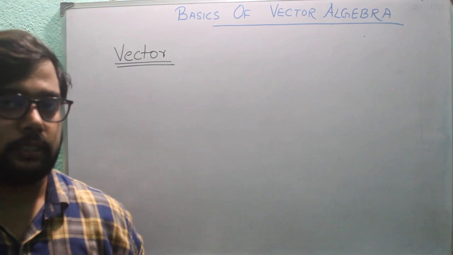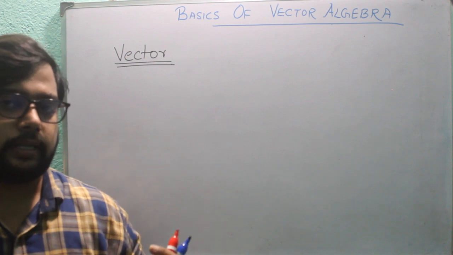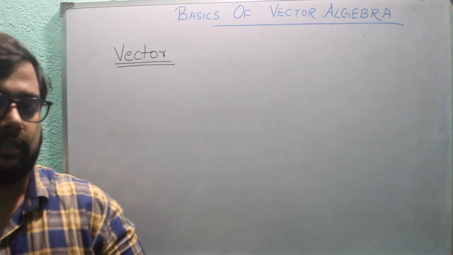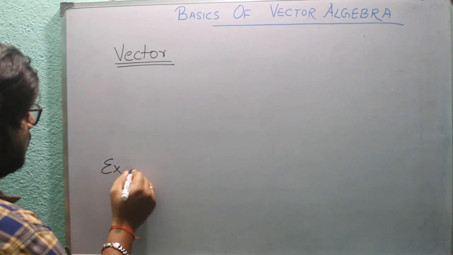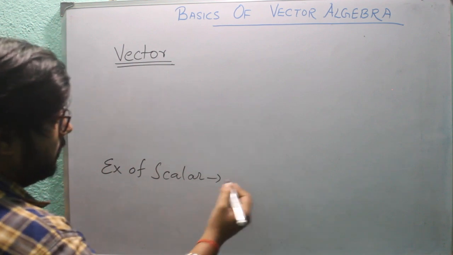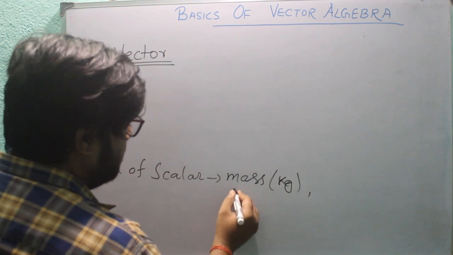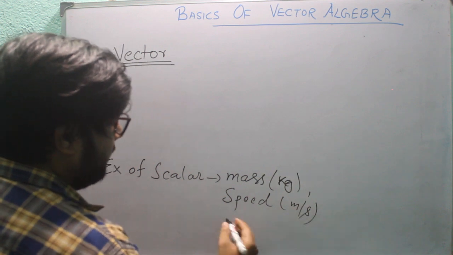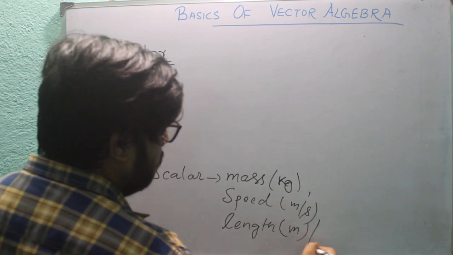Now we will talk about what vector quantities are. For scalar quantities, we know that they have only magnitude stated with their units. So what are examples of scalar quantities? Examples of scalar quantities are mass, speed, and length, or we can call it distance.